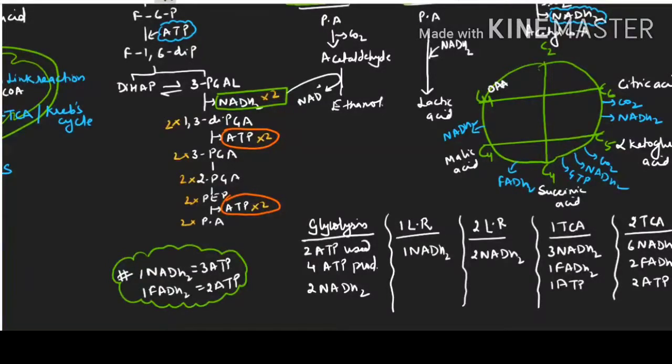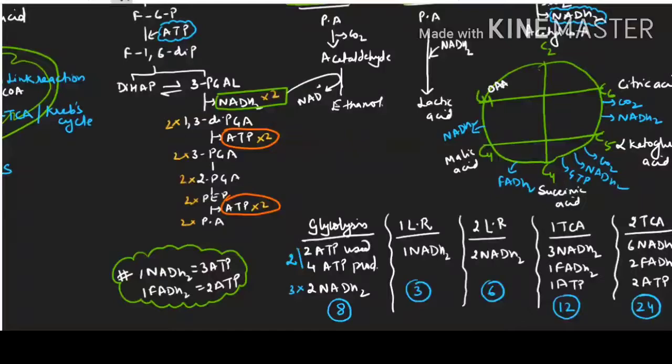So here you know very well the difference is 2 ATP. Here the used is 2 and produced is 4, the balance is 2. And this multiplied by 3 will give totally 6. 6 plus 2, 8 ATP profit is here. 1 NADH means 3 ATP, 2 NADH means 6 ATP. 3 NADH multiplied by 3 will give you 9 ATP here. Here you will get 2 ATP. The 9 plus 2, 11 plus 1, 12 ATP. And here doubling means 24 ATP.